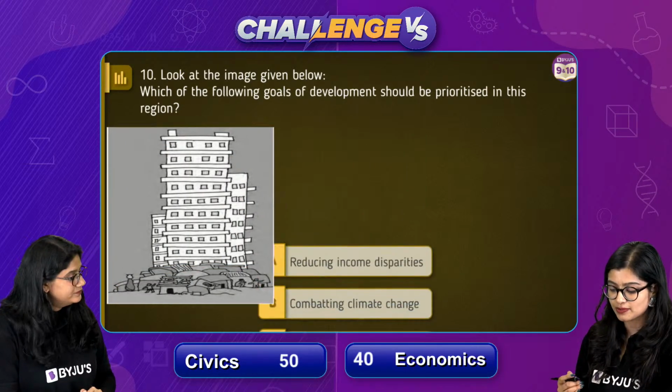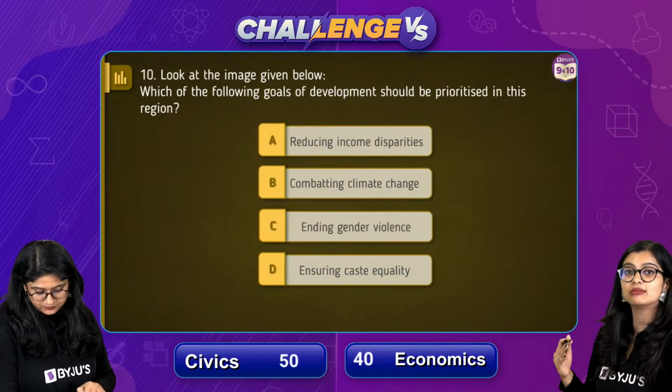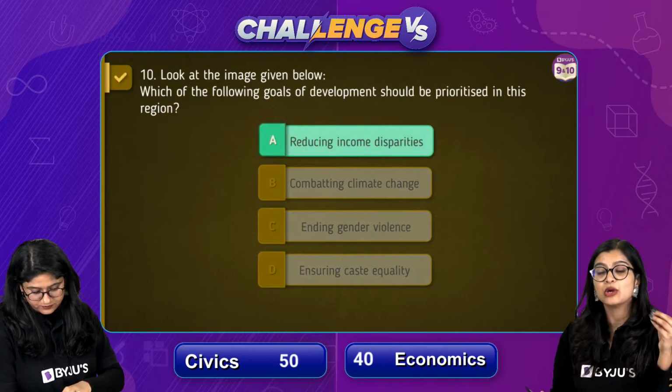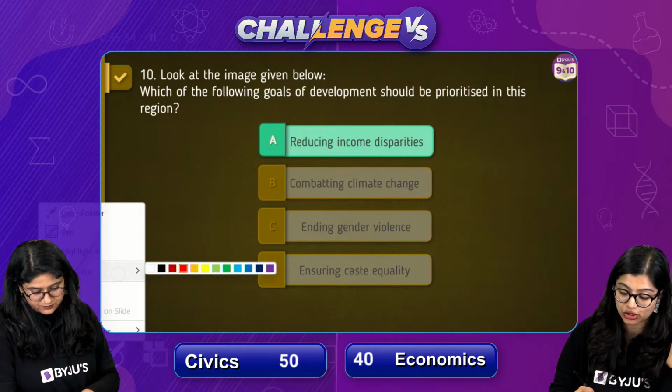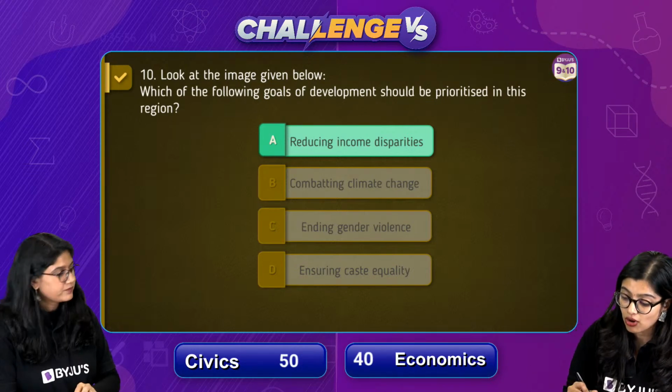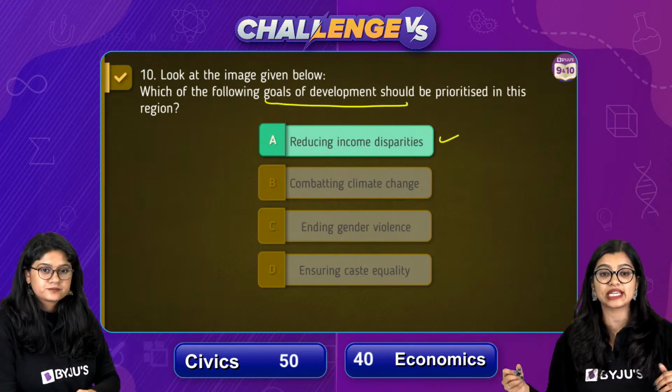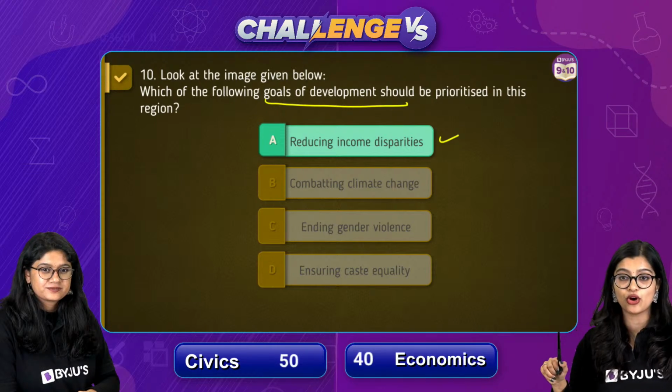very primitive houses. And this goes to show that there are income disparities in a particular space, which is why we see here that the picture is trying to represent the goal that we need to prioritize is to reduce income disparity. So very good, all of you, very good.